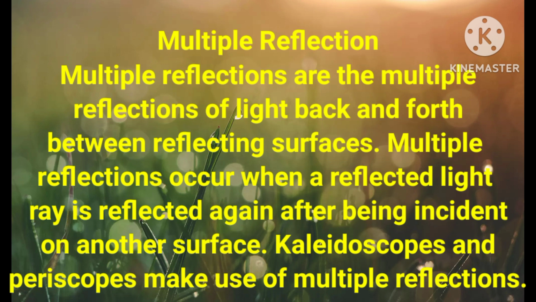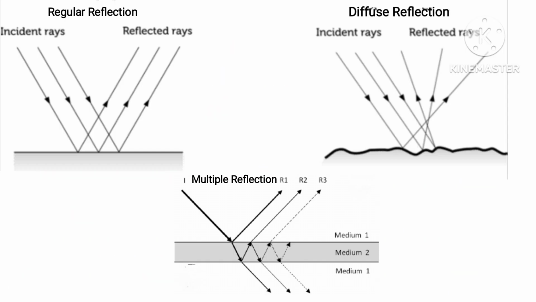Multiple reflections are the multiple reflections of light back and forth between the reflecting surfaces. Multiple reflection occurs when the reflected light ray is reflected again after being incident on another surface. The kaleidoscope and periscope are the best examples of multiple reflection. They are useful in multiple reflection. These are the three types of reflection.